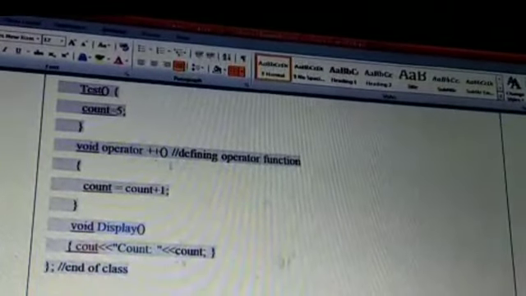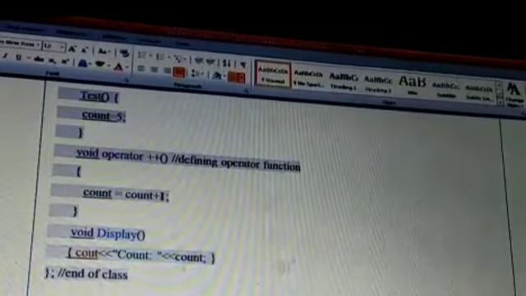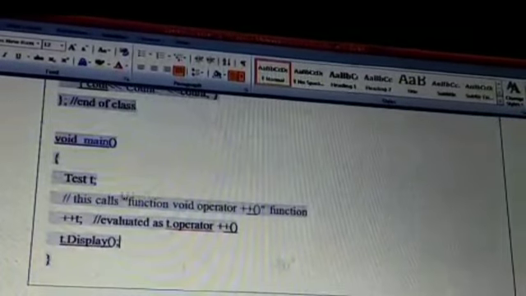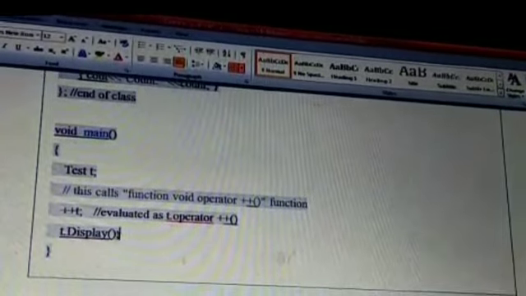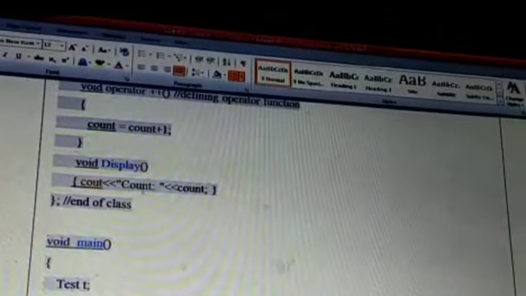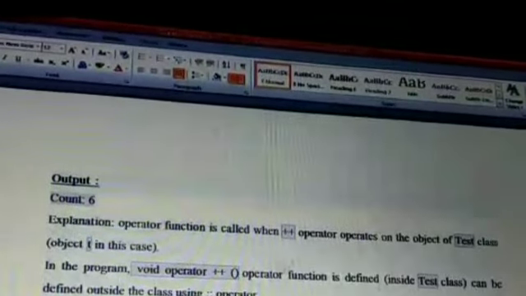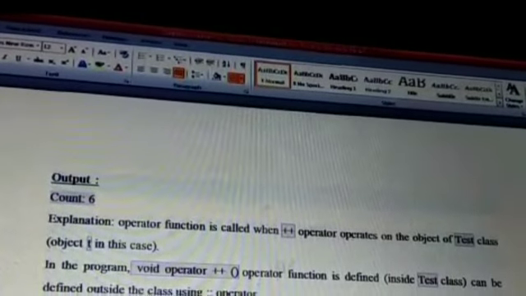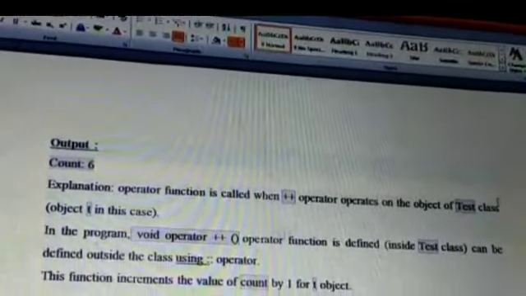So it will come to operator function, count is incremented, then it will go back. The next statement is T.display. In display we are displaying the value of count. So our output will be count equal to 6. So here we found the operator function is called when the ++ operator operates on the object of the Test class.